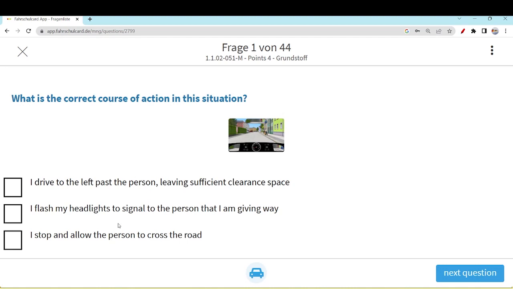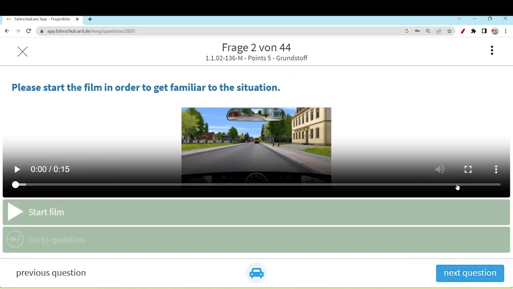So the clear answer is: I stop and allow the person to cross the road. It is your responsibility to be very careful. Neither drive past the person nor flash the headlights. So let's move to the next question, which is a video question.